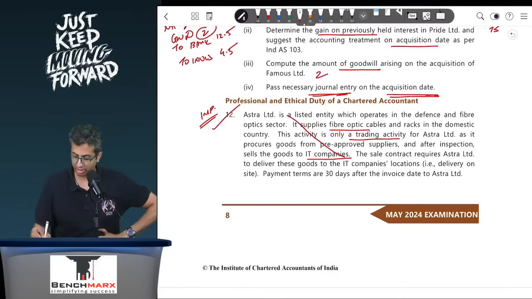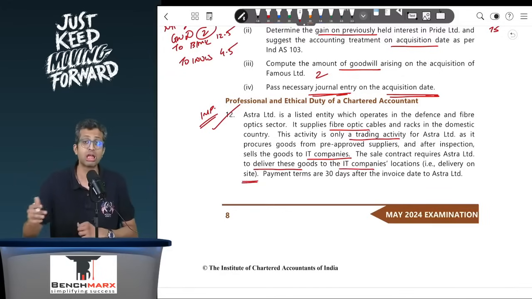Just general understanding. The sale contract requires Astra to deliver these goods to the IT company's locations. That is, delivery has to be given on site. That is when control is transferred, and as per 115, that is when the revenue should be recognized. Payment terms are 30 days after the invoice date.